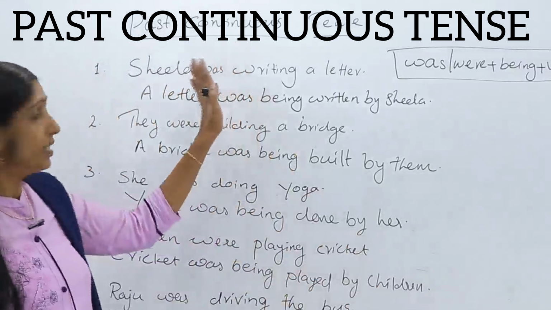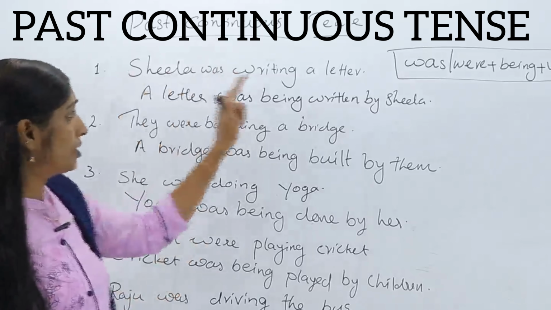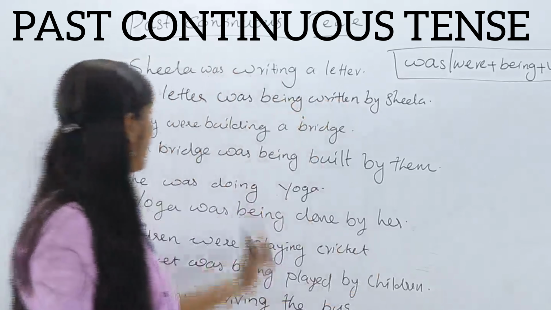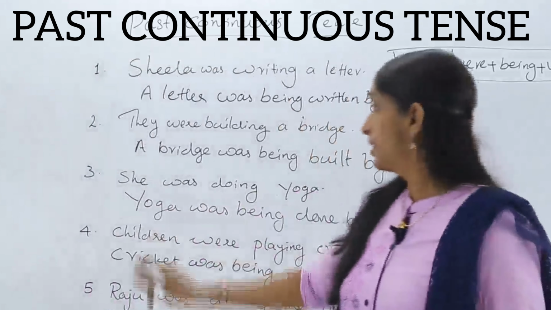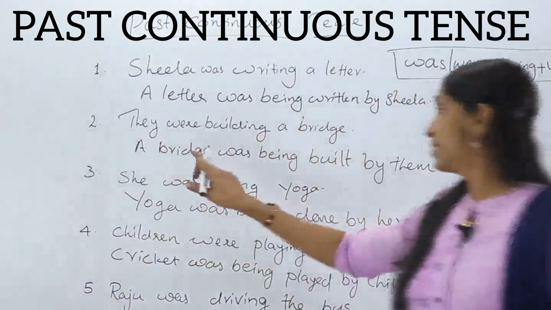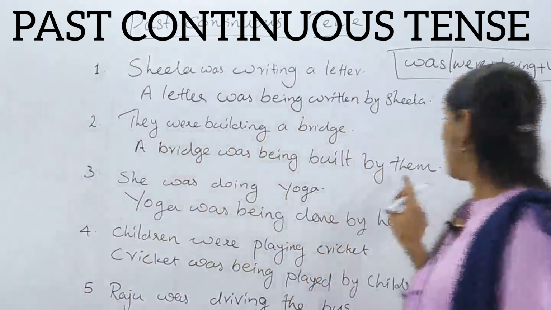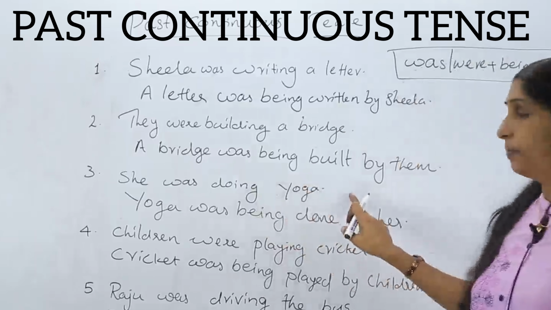Have you understood these 5 sentences? Sheila was writing a letter. How do we write? A letter was being written by Sheila. And the second sentence, they were building a bridge. A bridge was being built by them. She was doing yoga.